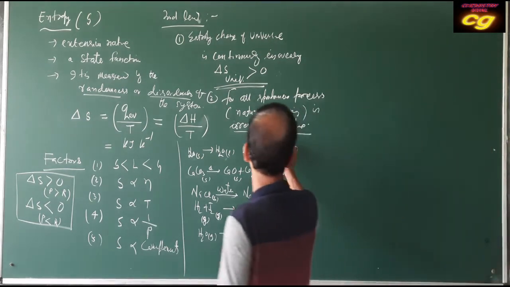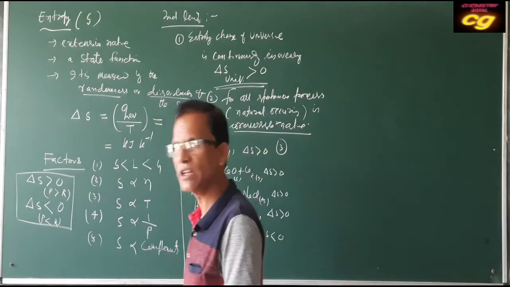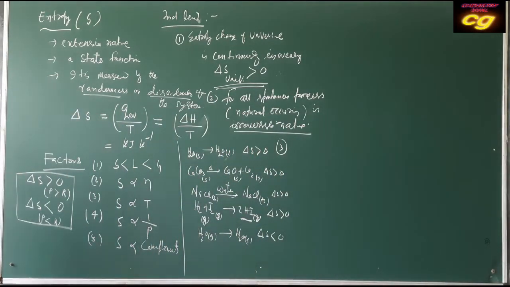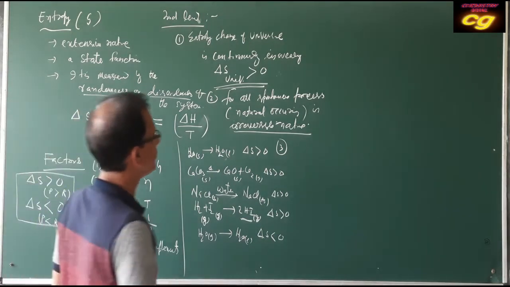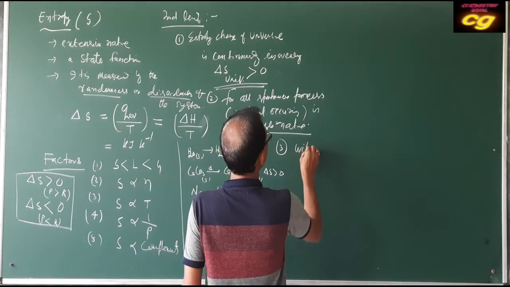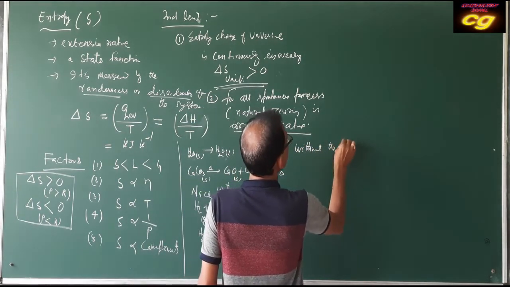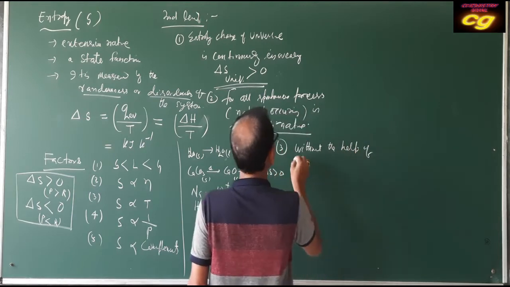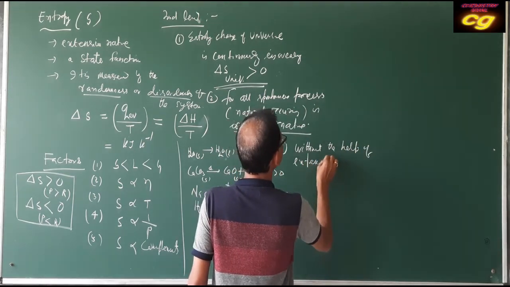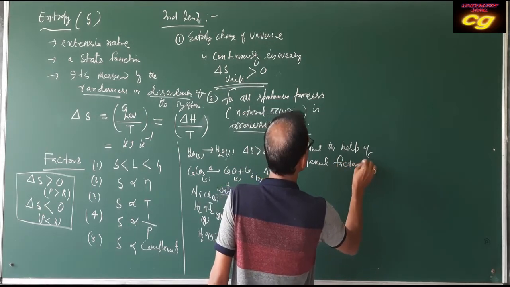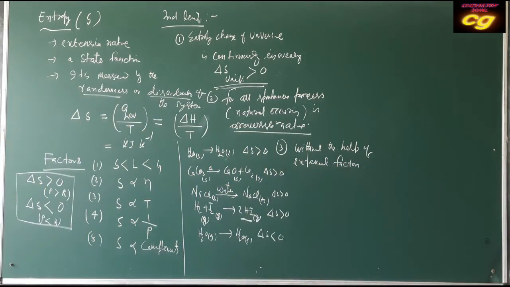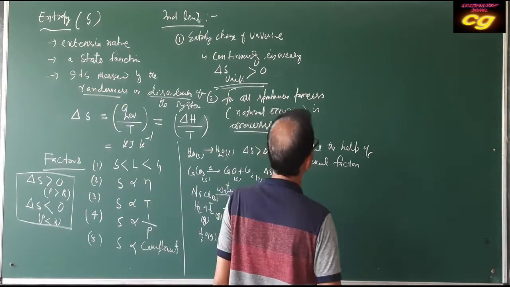We also have the third law. What is the meaning of the third law? That same thing: a spontaneous process cannot be reversed without the help of external factors or an external agency.